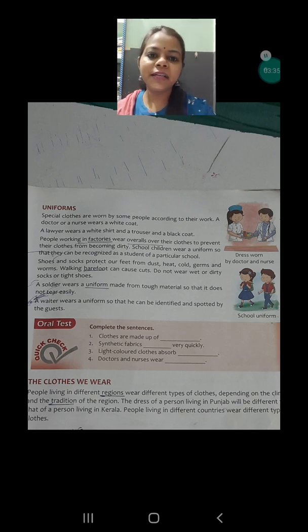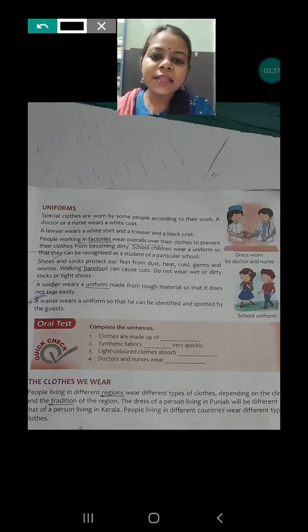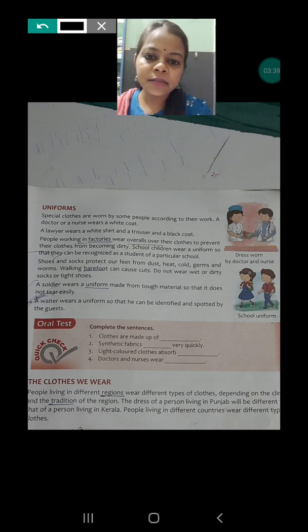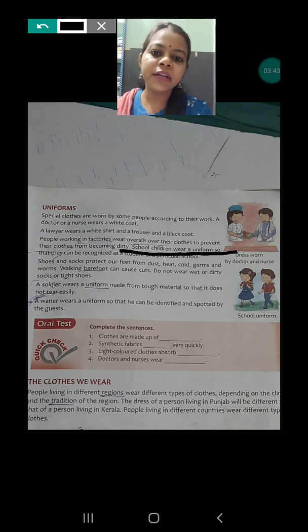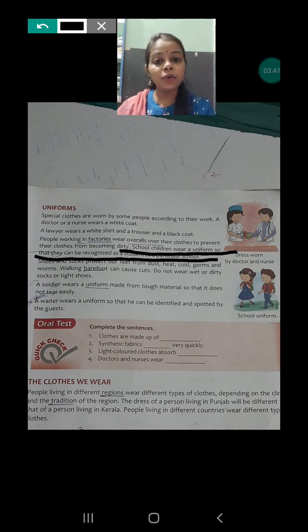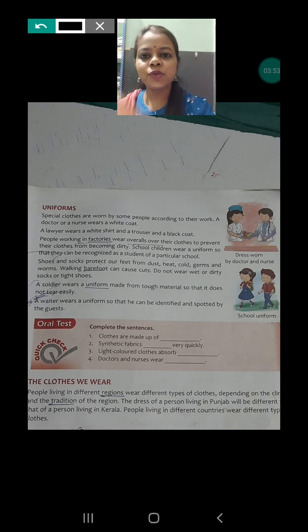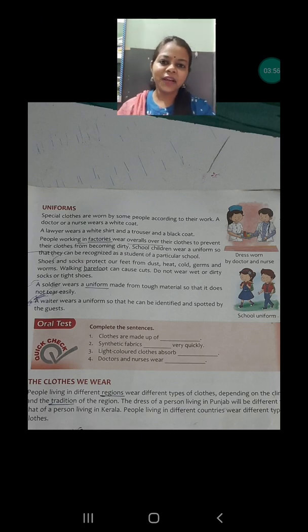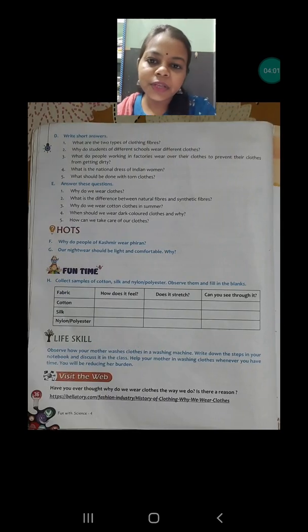And where will you get the answer in your book? See in the second paragraph, second line: the school children wear a uniform so that they can be recognized as students of the particular school. Okay, you can be spotted and recognized as belonging to your school. So this is the answer. You can write your answer from here also. Let's proceed to the next question.